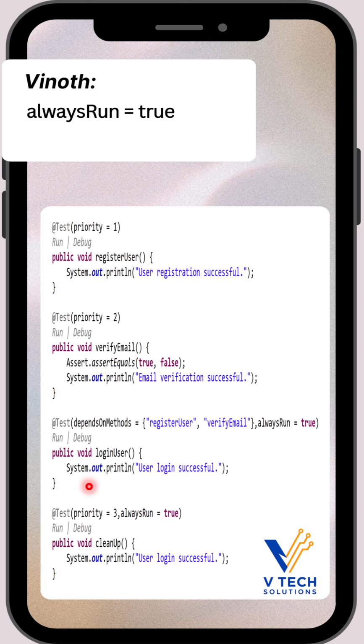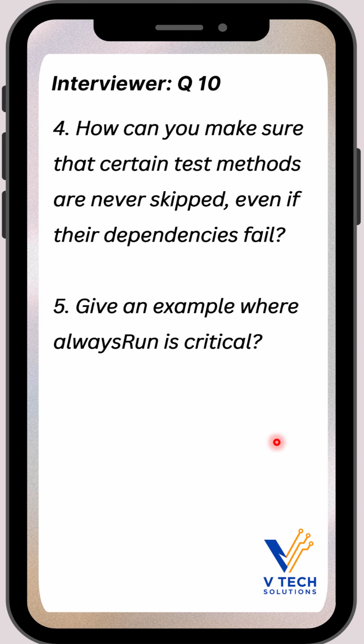In this flow, we have four methods: registerUser, verifyEmail, loginUser, cleanup. Here, loginUser depends on two methods, registerUser and verifyEmail. Purposefully, we are making verifyEmail fail. So if one depended-on method fails, loginUser will automatically be skipped. But the question is, I want to execute this compulsorily. In that case, if you mention alwaysRun equal to true, this will be executed whether the previous method passed, failed, or was skipped.